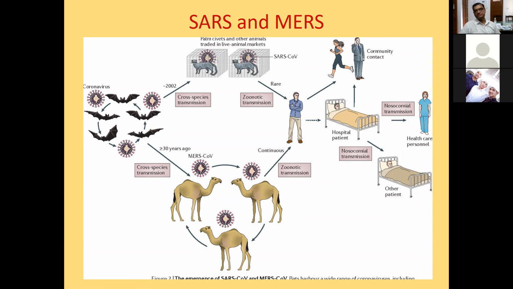So you see, the main culprit is not the camel or the civet cat. The main culprit is the bats. Human beings come indirectly in contact with these bats with the help of these intermediate hosts, and that leads to transmission of disease in human beings.